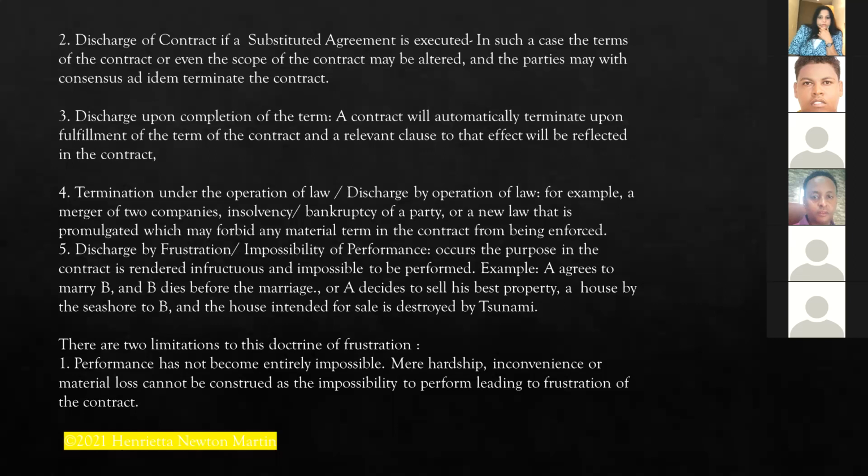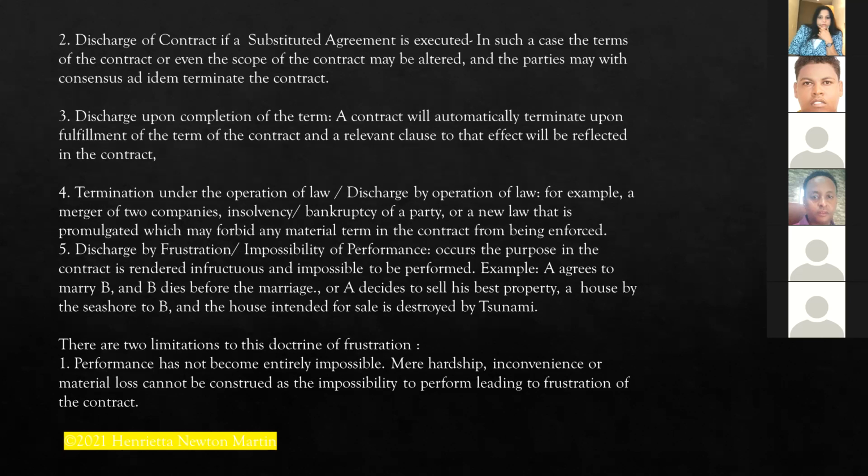Next is discharge of contract if a substituted agreement is executed. In such a case, the terms or even the scope of the contract may be altered, and the parties may, with a consensus addendum, that is, all the parties agree together, terminate the contract. Next is discharge upon completion of the term. A contract will automatically terminate upon fulfillment of the term of the contract, and a relevant clause to that effect will be added to the contract.